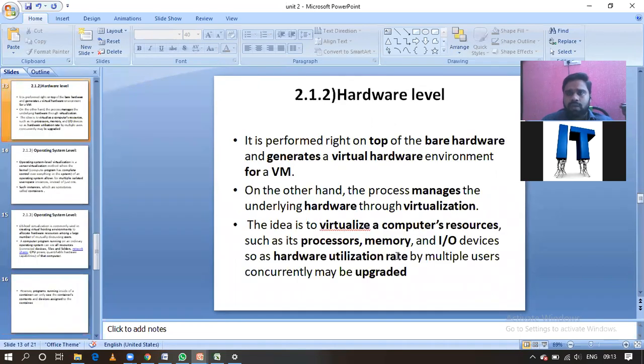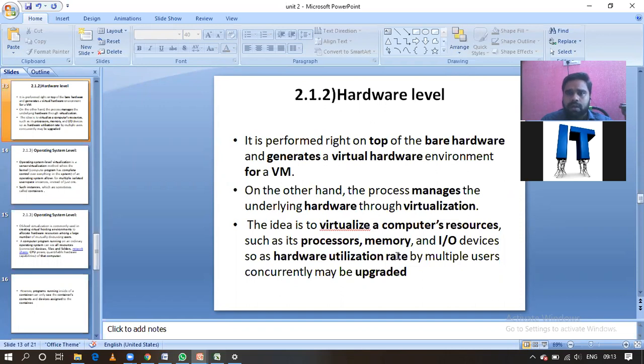Next one is the hardware level, guys. Here we generate the virtual hardware. On top of the bare hardware, which we call the physical hardware, we are going to create a virtual hardware. Why? Because virtual hardware is used for virtual machines. In the hardware level, we are going to create a virtual machine. How will we create the virtual machine, guys? On top of the physical or bare hardware, we generate a virtual hardware.